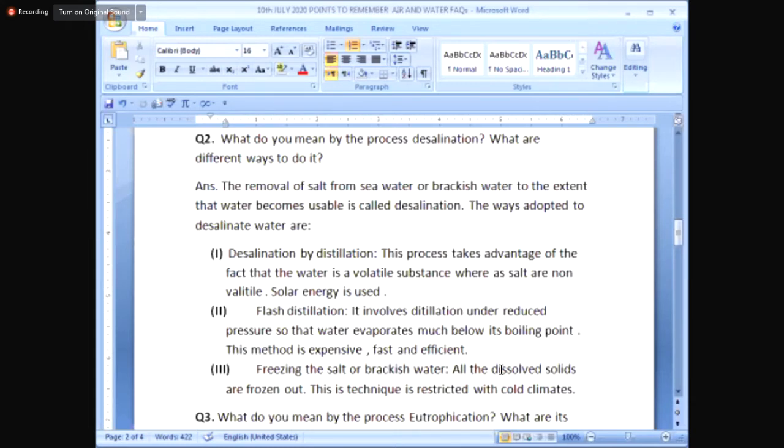but more than sufficient. First, you should know the definition of desalination, which is to remove dissolved salts from water by a process of distillation, simple distillation, or using sunlight, flash distillation, or we can use another method, which is freezing the salt water so the dissolved salts get frozen out.